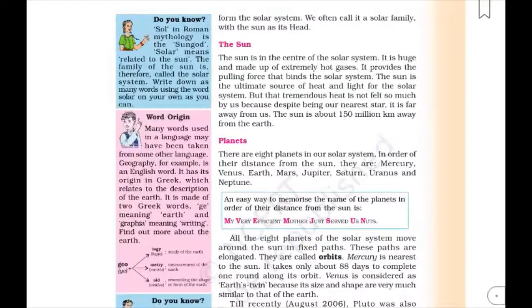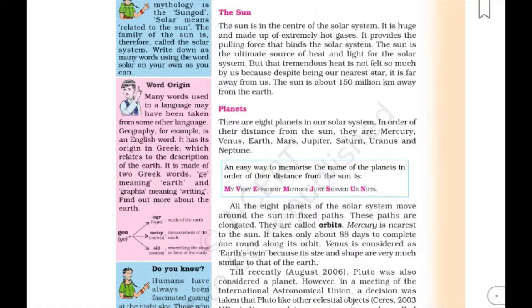Students, now we'll talk about the planets. The sun is made up of extremely hot gases, as I have told you before also. All the planets of the solar system are listed below. As you all know, there are 8 planets in our solar system. In order of the distance from the sun, they are Mercury, Venus, Earth, Mars, Jupiter, Saturn, Uranus and Neptune.